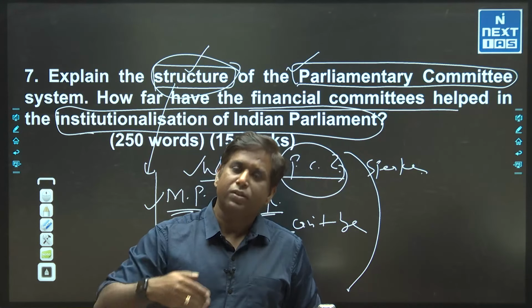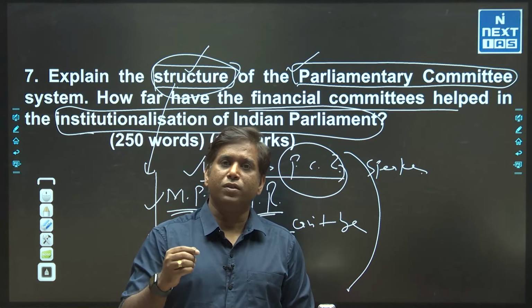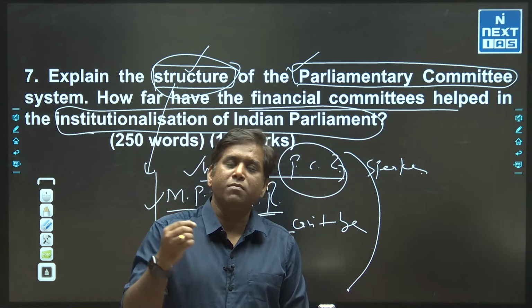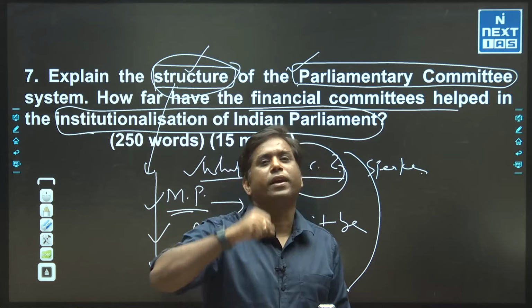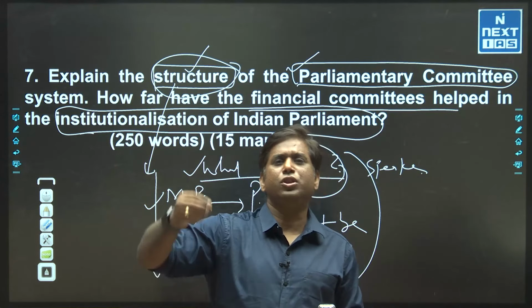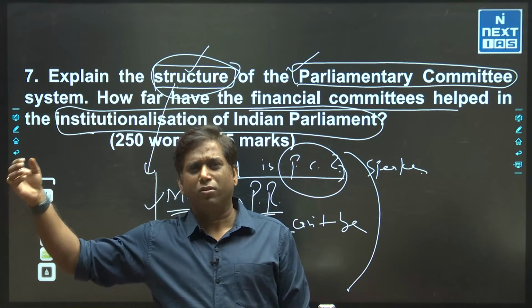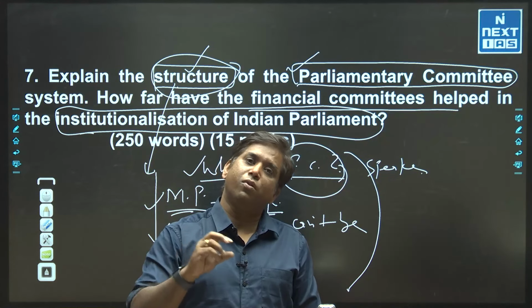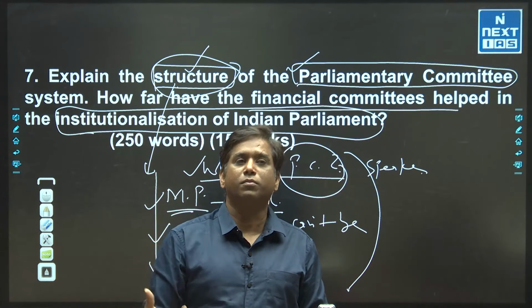And you can give examples of scams they exposed, like the 2G scam. Earlier also there was the Jeep scam and the Mundhra scam. There is a whole range of scams which were highlighted by these committees.